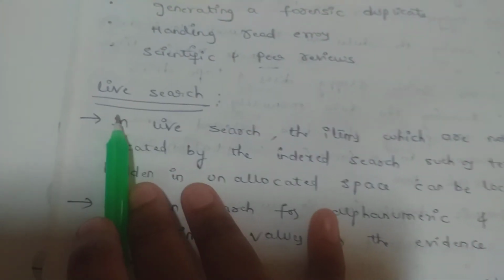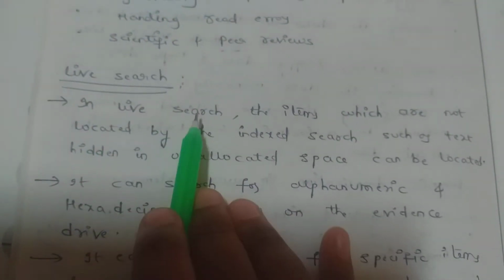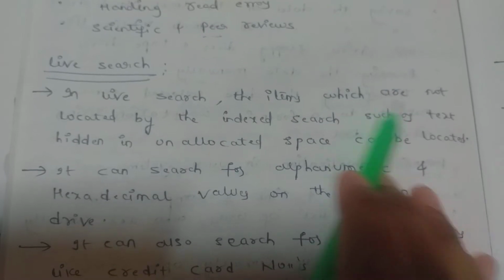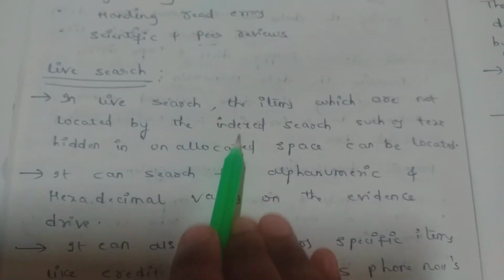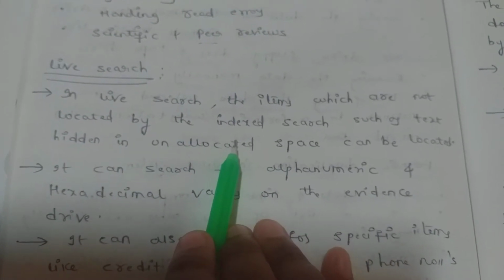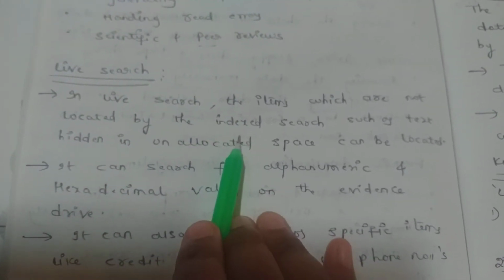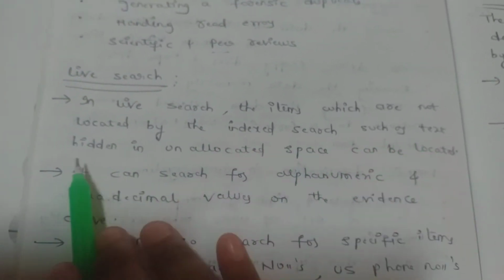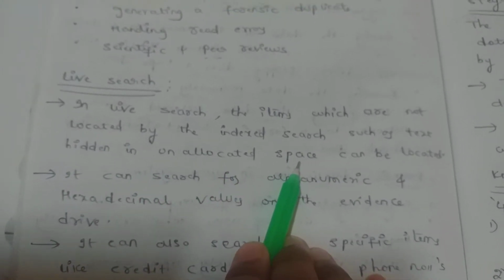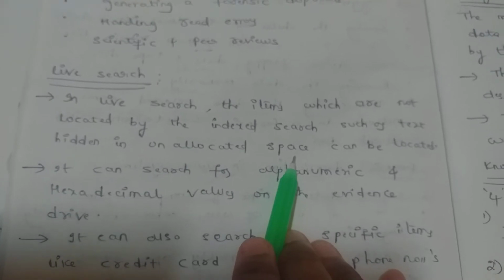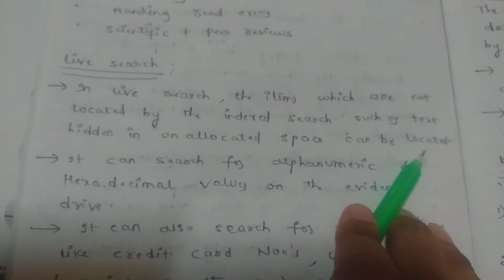Next topic, live search. In live search, the items which are not located by the index search. Previously, we used the index search like text hidden in unallocated space. Unallocated space can be located.